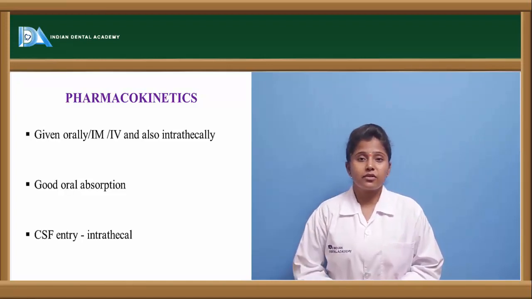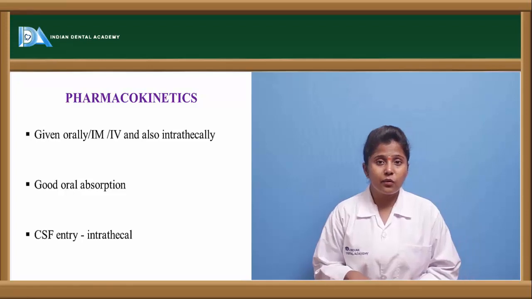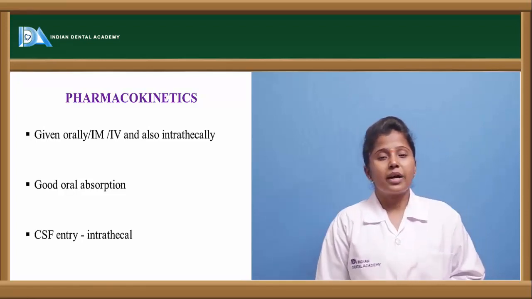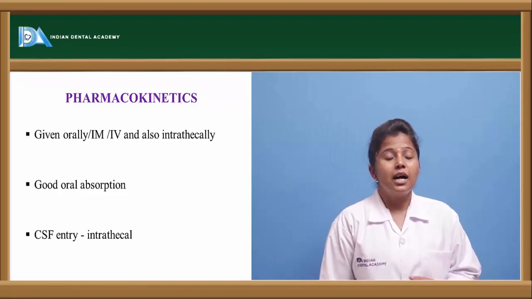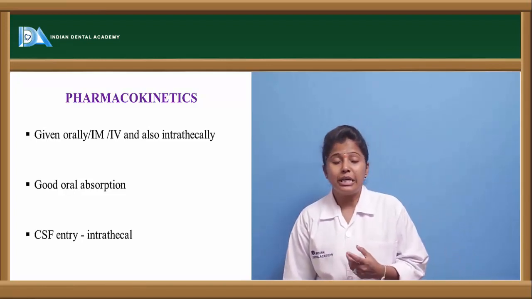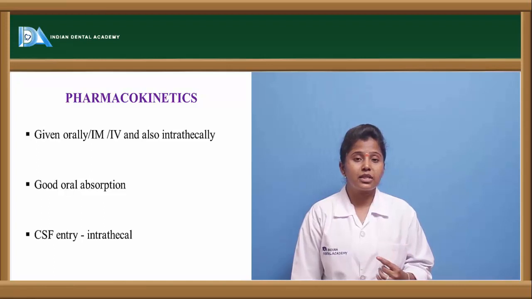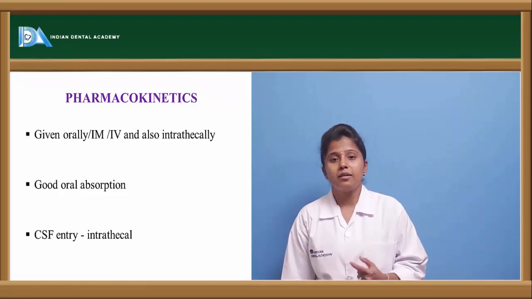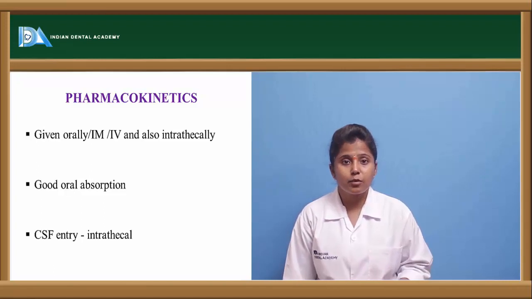But in the case of methotrexate, even if it is given orally, it shows good absorption, and there will be cerebrospinal fluid entry, as we are giving through the intrathecal route. Intrathecal route is nothing but we are directly giving into the cerebrospinal space, and thereby it directly enters into the cerebrospinal fluid.